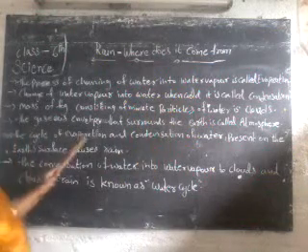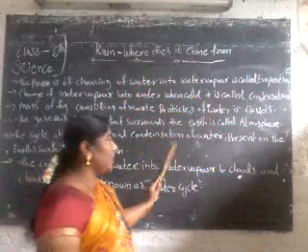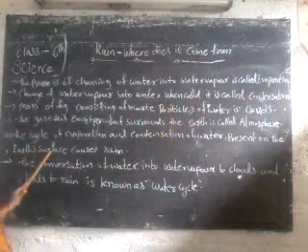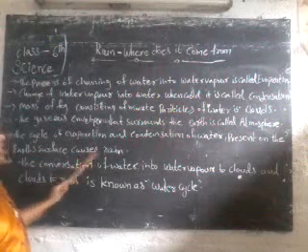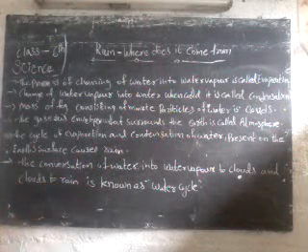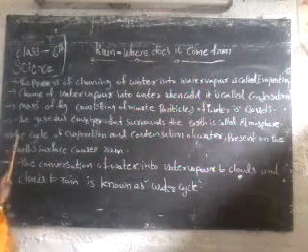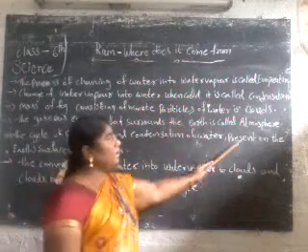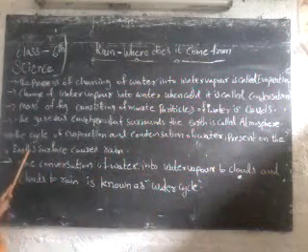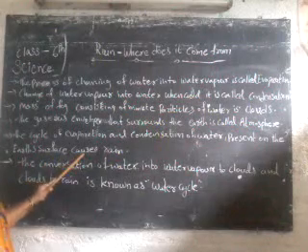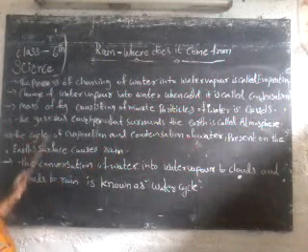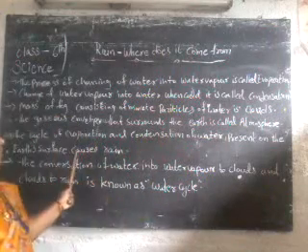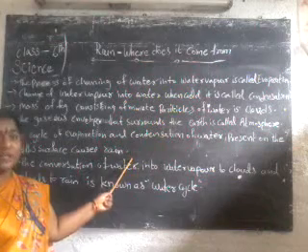The cycle of evaporation and condensation of water present on the Earth's surface causes rain. How can we get rain? The cycle of evaporation and condensation of water present on the Earth's surface causes rain.